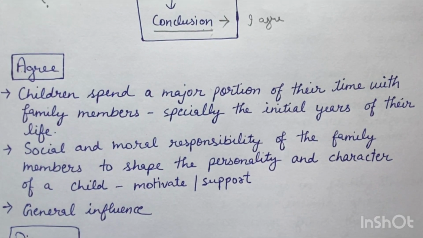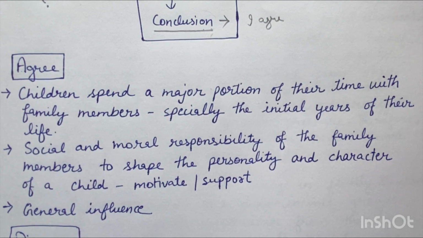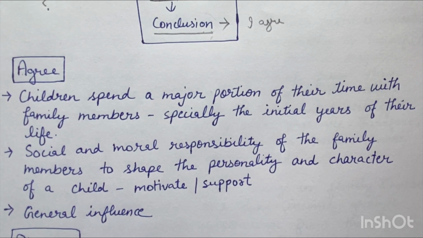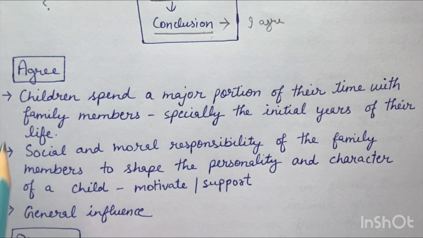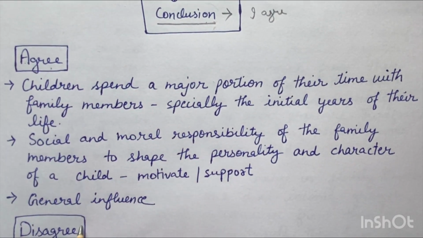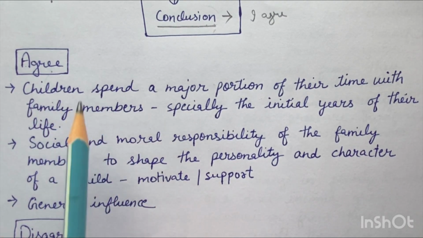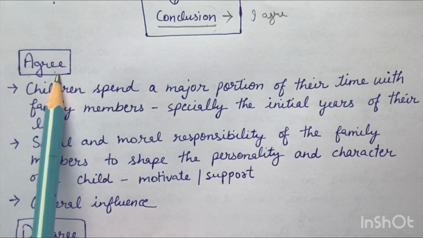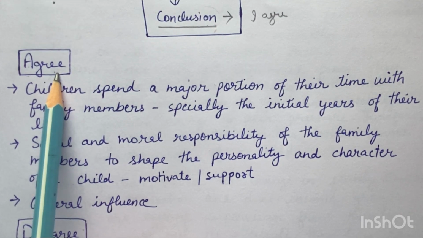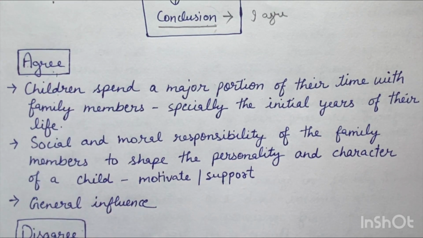So while writing, before starting to write your task 2 or any kind of essay, you always need to make notes. If you want to agree, you can decide that later on. First, you need to just write down the points for agreement as well as for disagreement. So for agree, the first point can be very simple. See, children, for agree, what does this mean? I agree that parents have more influence. Okay, I agree with this statement.